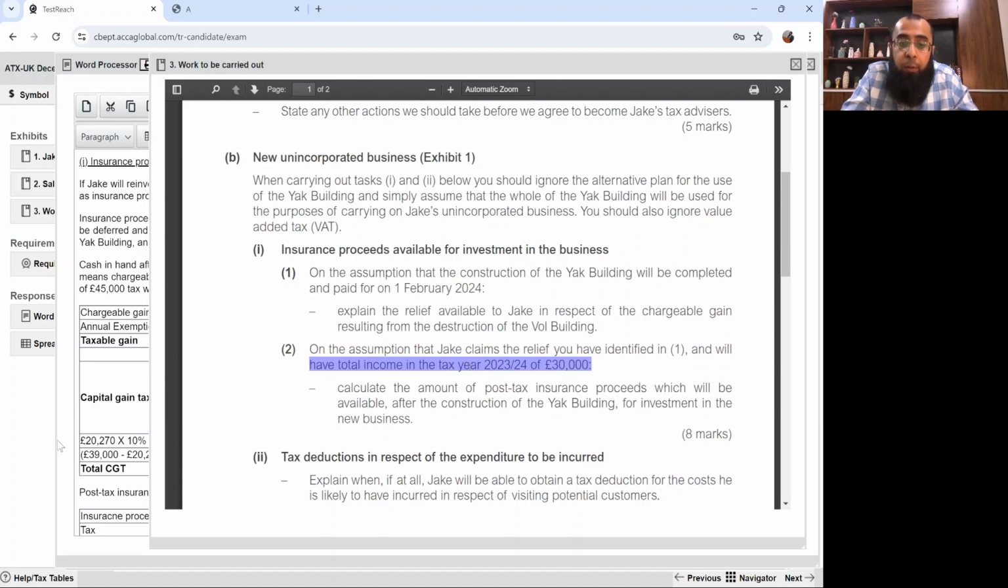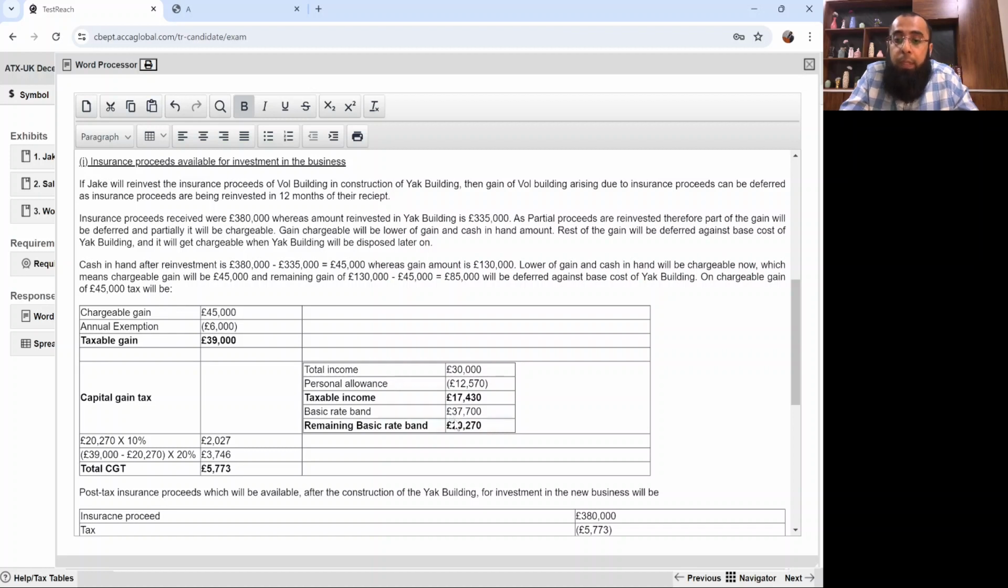Now, the basic rate band is 37,700, I hope you all know. That gives you your remaining basic rate band of 20,270, which will be used in CGT. Please make sure that you don't make silly mistakes like 20,270 into 10% is 2,027. Sometimes you make transposition errors like writing a wrong number. That will lead to small losses of marks, not the complete one. 39,000 minus 20,270, on the remaining you charge 20% rate for CGT. That comes to your total CGT.